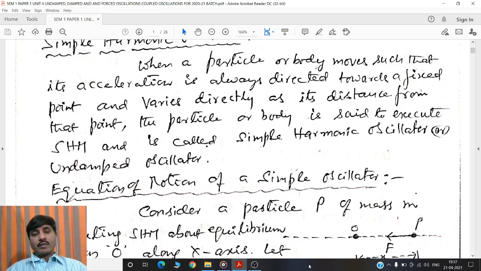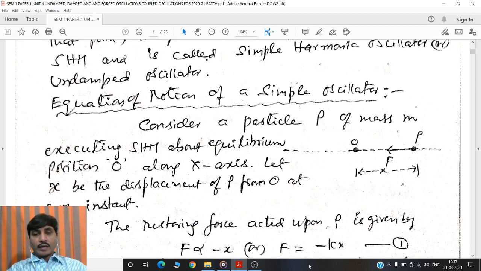This can be simply explained as a particle or a body executing simple harmonic motion is called simple harmonic oscillator or simple oscillator or undamped oscillator. The equation of motion of simple oscillator.